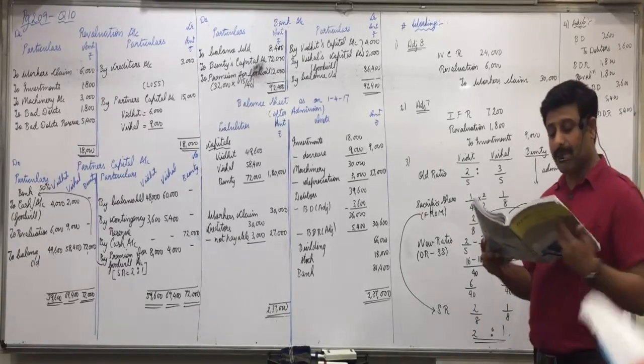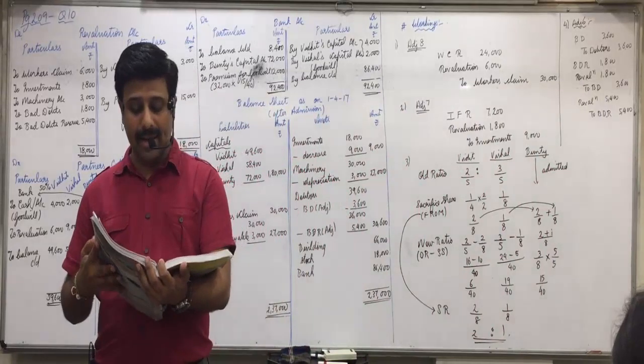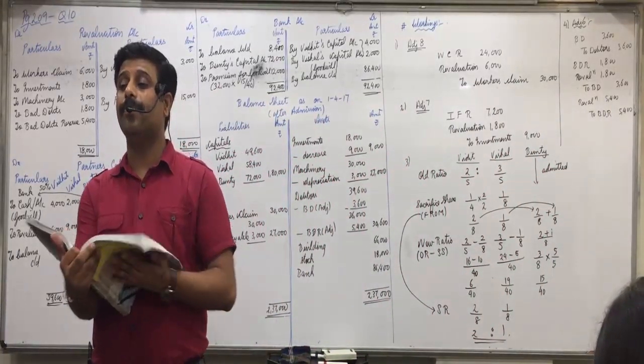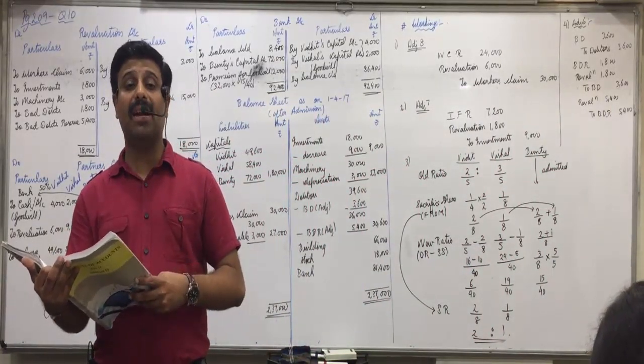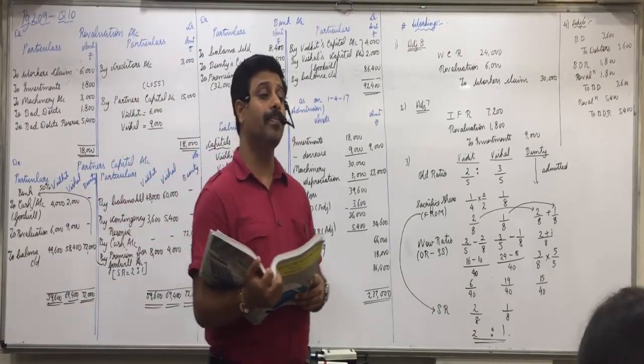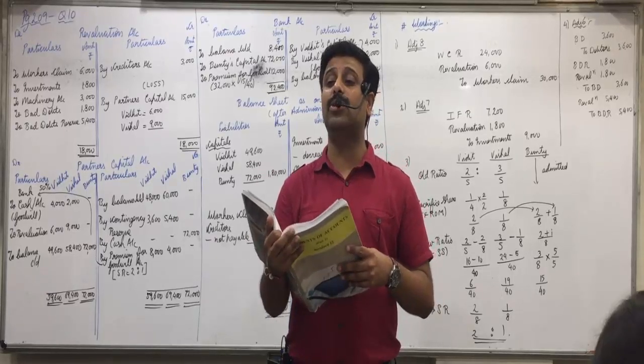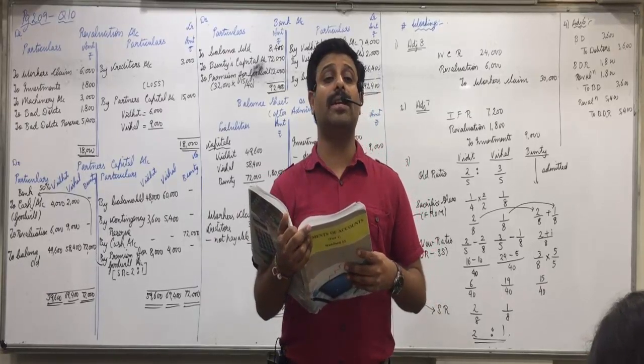Prerna and Piyush are the partners in a firm sharing profit and loss unlike in the ratio of their capital. Liability side, do you see capital 50,000 and 1,50,000? So what is the ratio? 1:3. Raise your hand who did not understand 1:3.